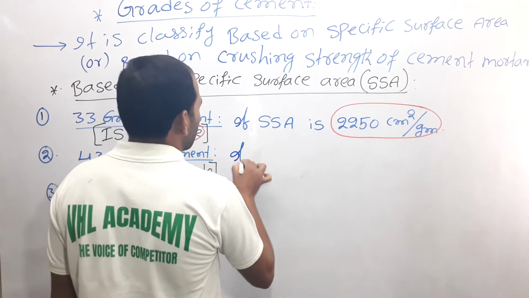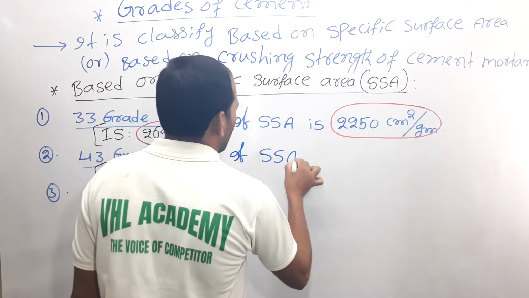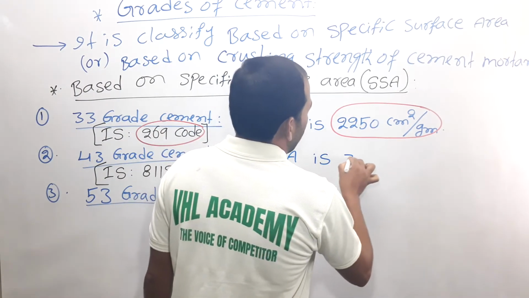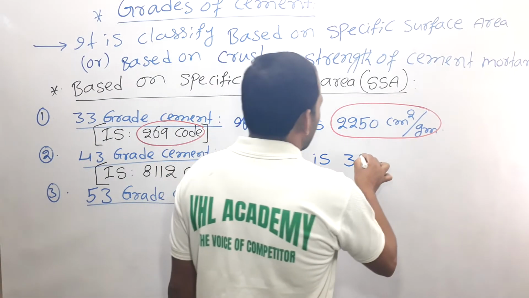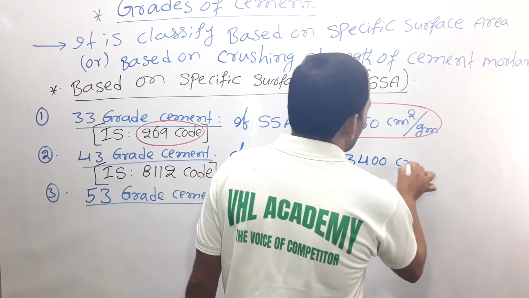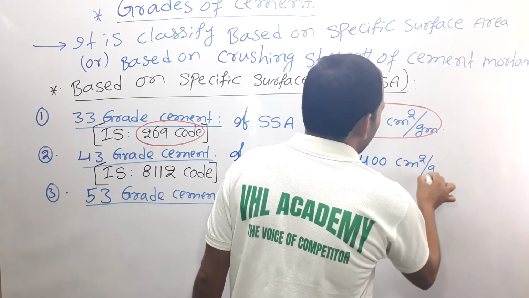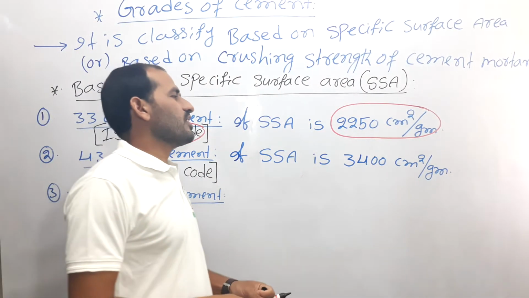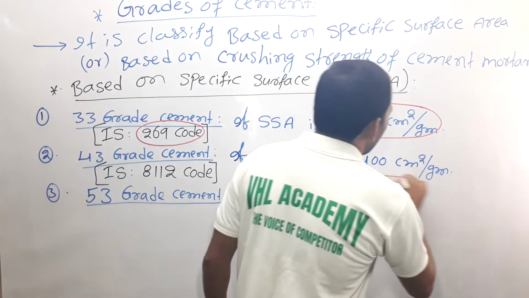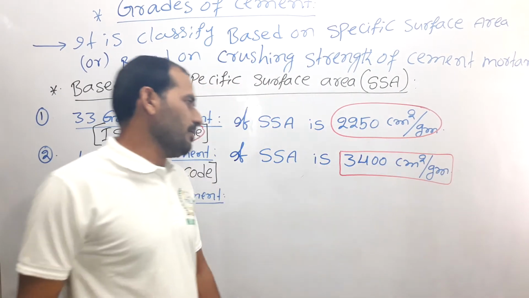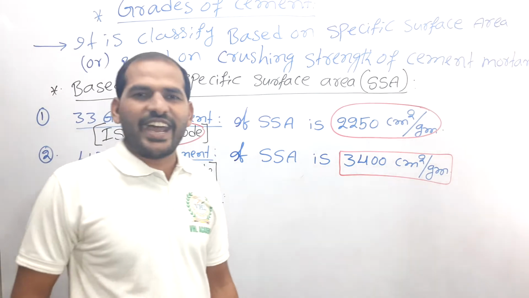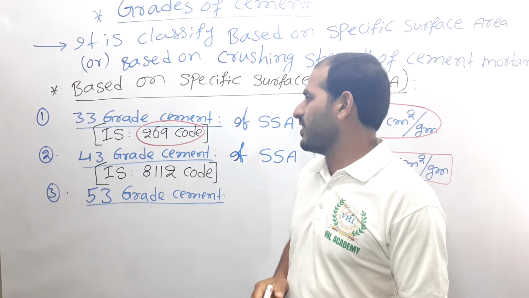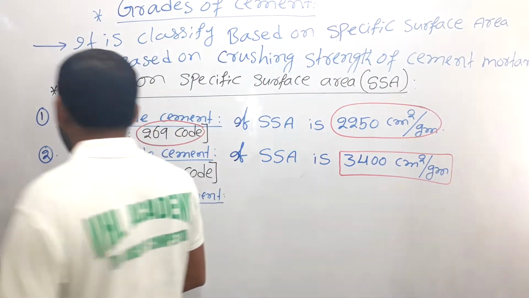If the specific surface area is equal to 3400 centimeter square per 1 gram of cement, it is classified as a 43 grade of cement, right?